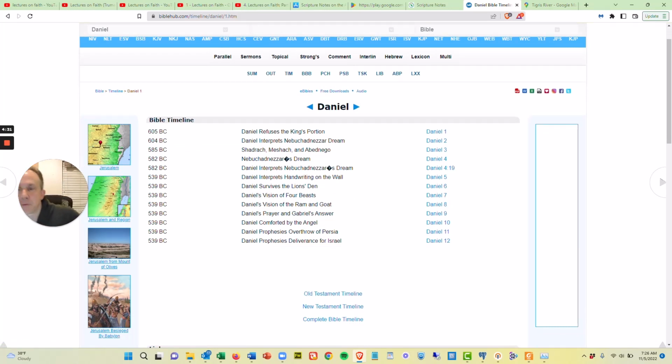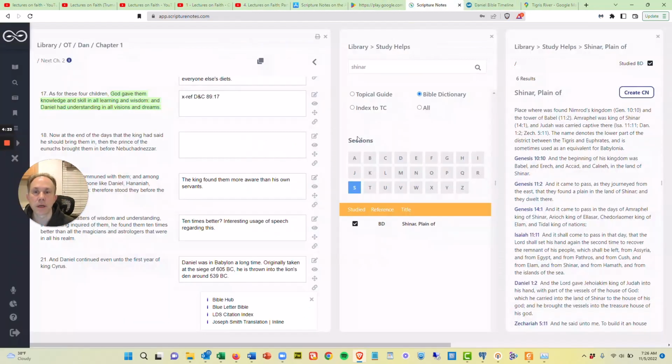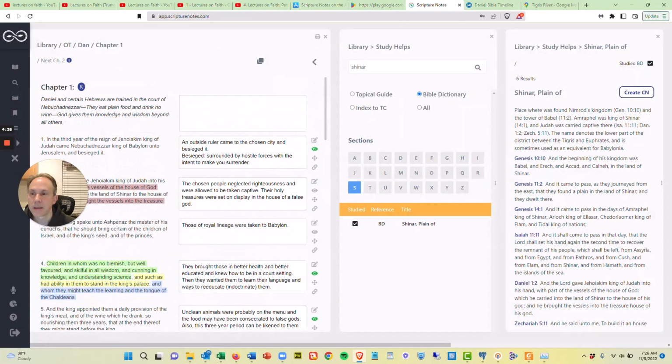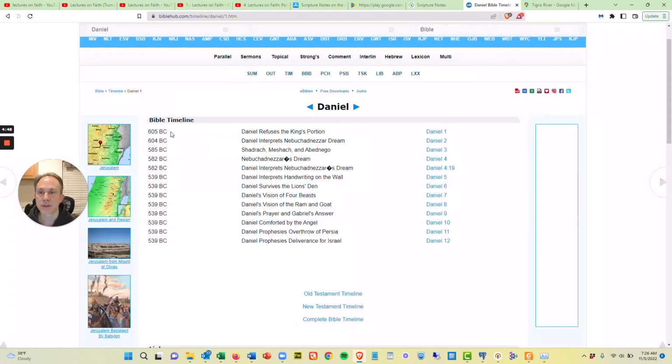So when it talks about in verse 1 that in the third year of the reign of Jehoiakim, king of Judah, came Nebuchadnezzar and besieged it. This was not the destruction of Jerusalem. It was like a preliminary attack, I guess. And so that was around 605 BC, according to how these scholars look at it.